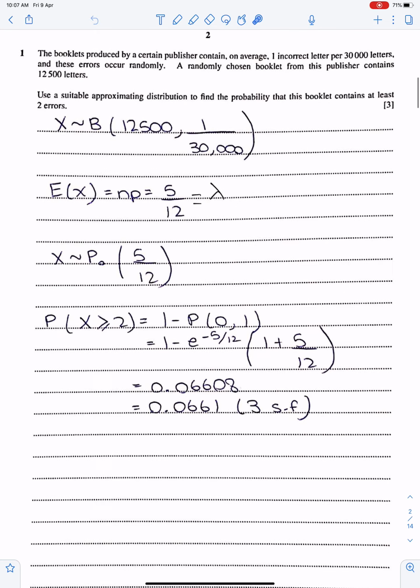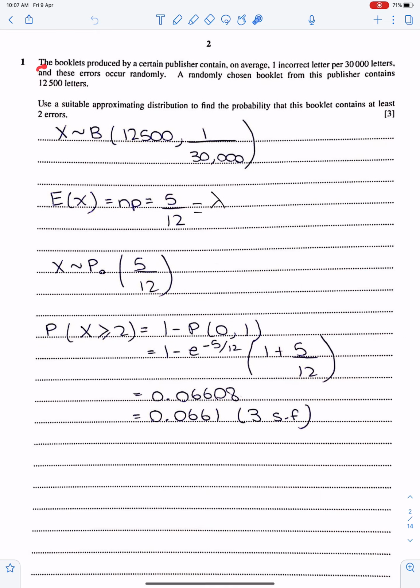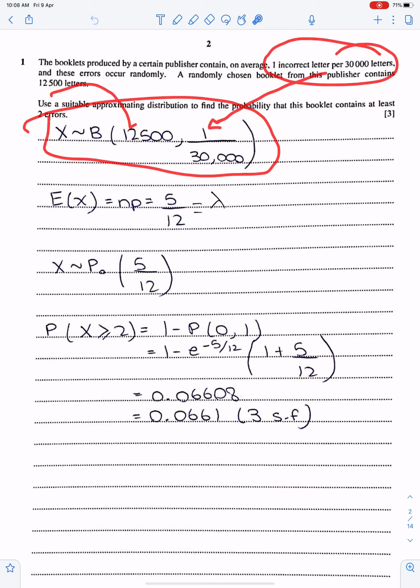Question number 1. The booklets produced by a certain publisher contain on average one incorrect letter per 30,000 letters. Incorrect, this word means binomial situation, and this is the p of binomial. And these errors occur randomly. A randomly chosen booklet from this publisher contains 12,500 letters. This is the n of binomial. X follows binomial with n this, and p is 1 upon 30,000.